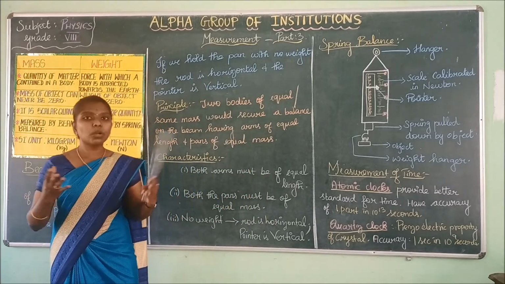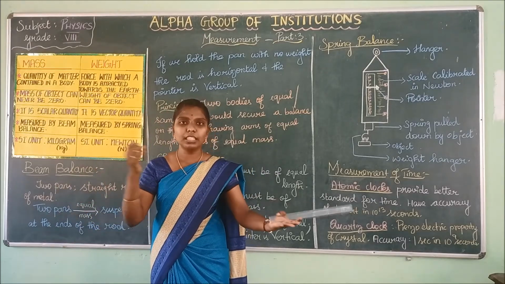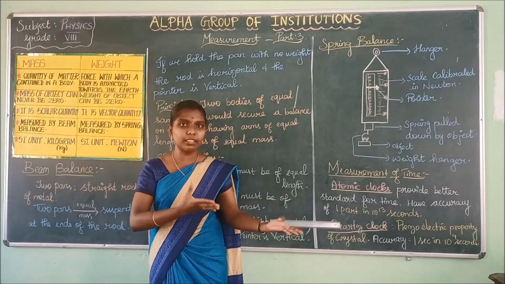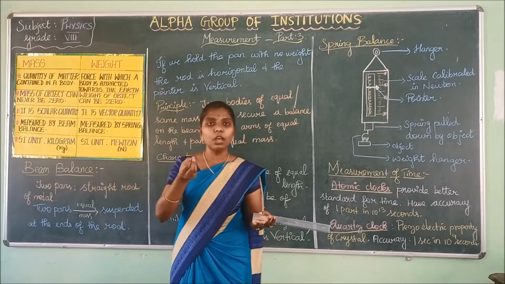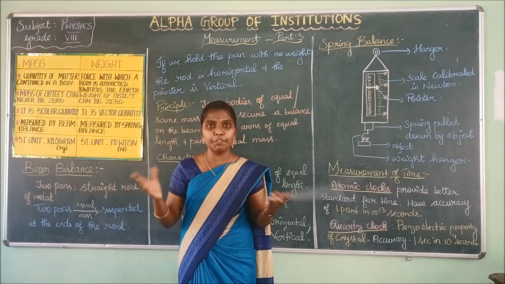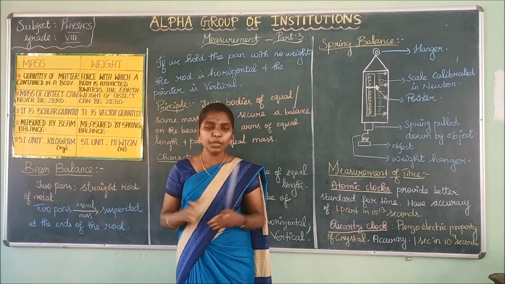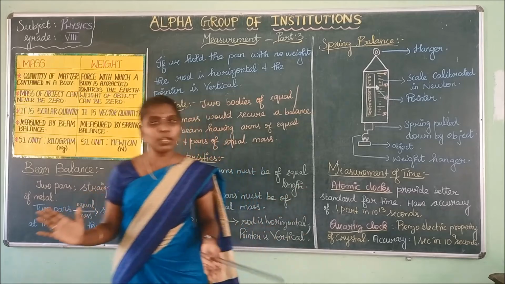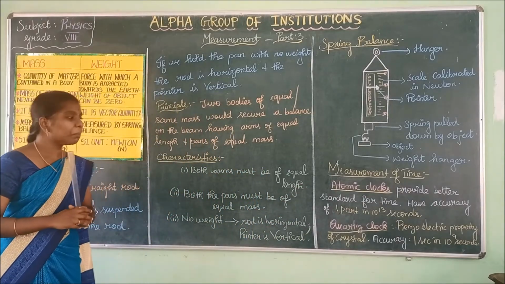Is it clear what the shopkeeper will do? He will keep a weight on one pan and the quantities on the other pan. If the quantity is small, what will he do to equalize the weight? He will add some more quantity to equalize the weight and the quantity. Have you ever observed it? Yes. That is the principle of the beam balance.